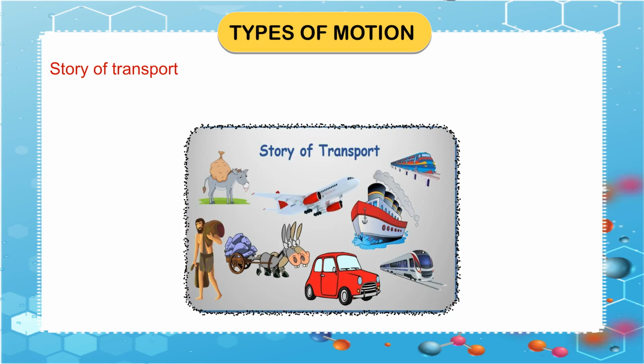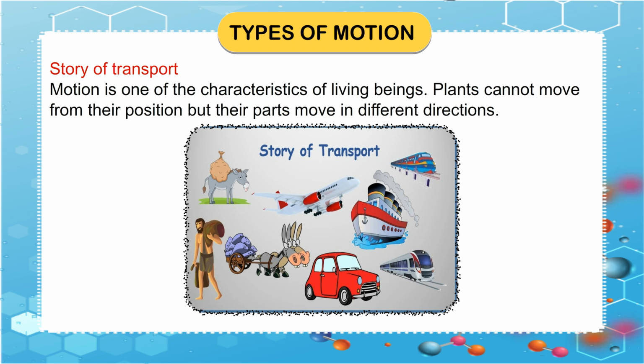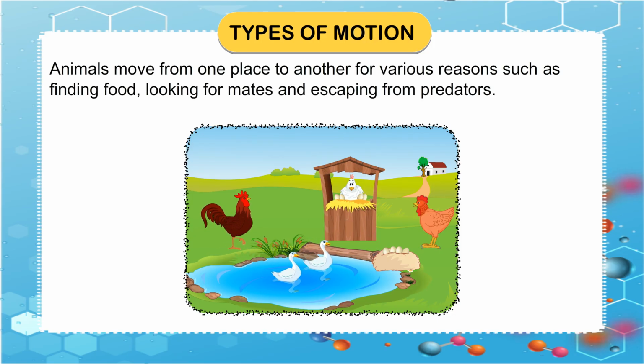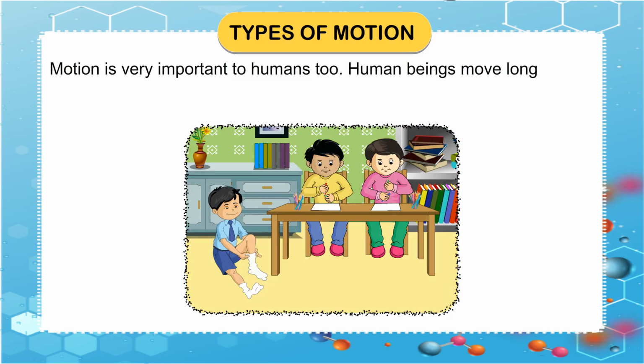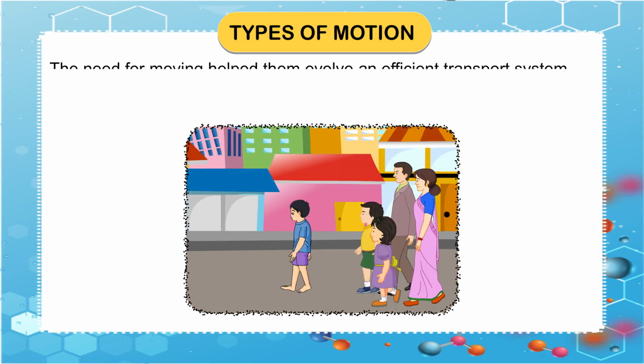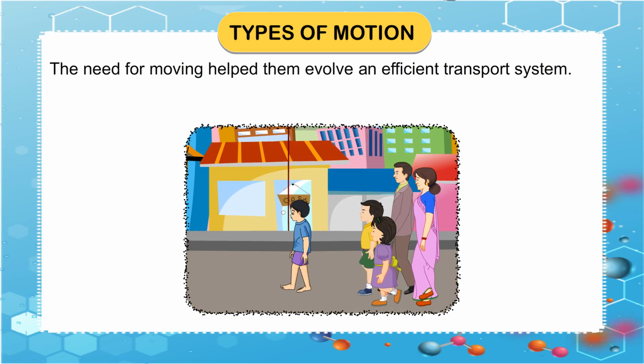Story of transport. Motion is one of the characteristics of living beings. Plants cannot move from their position, but their parts move in different directions. Animals move from one place to another for various reasons such as finding food, looking for mates, and escaping from predators. Motion is very important to humans too. Human beings move long distances in their lifetime. The need for moving helped them evolve an efficient transport system.